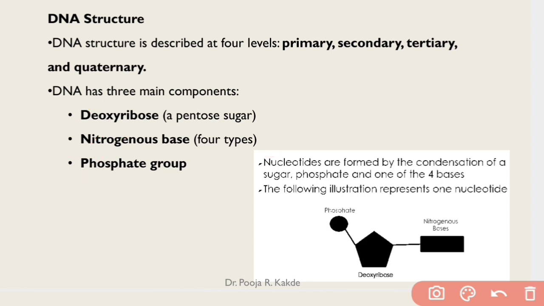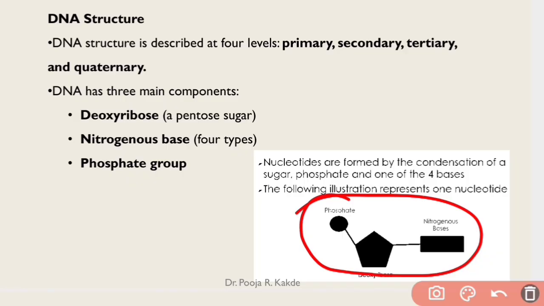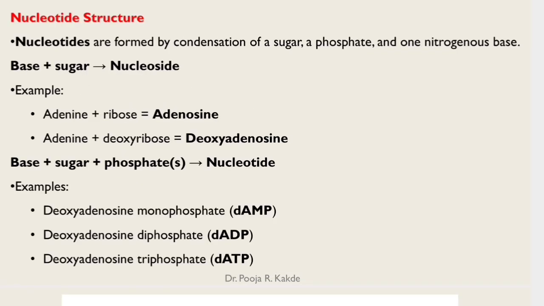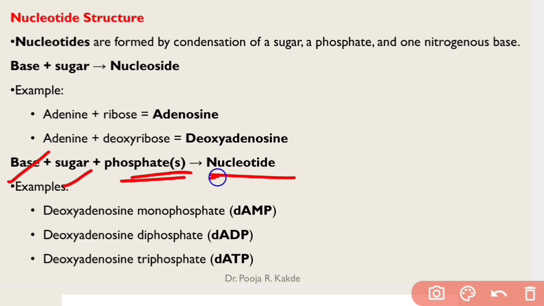So this whole structure is a nucleotide. Nucleotides are the building blocks of DNA. So what does the nucleotide look like? It is a nitrogen base plus sugar plus phosphate group. When it lacks a phosphate group, we call it a nucleoside. So nucleoside is a nucleotide without phosphate group.